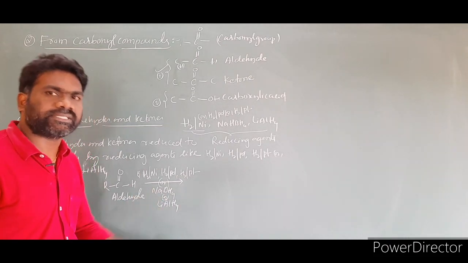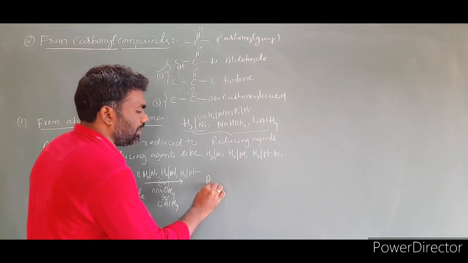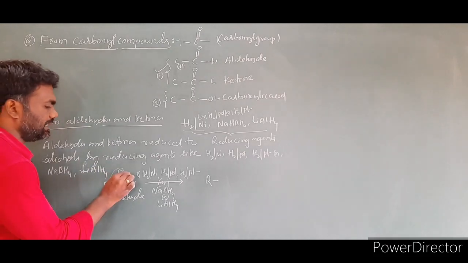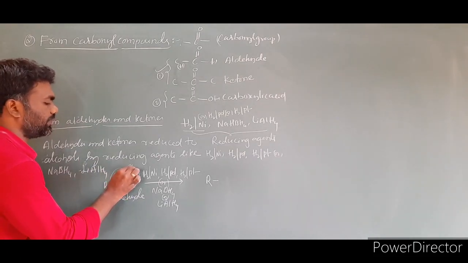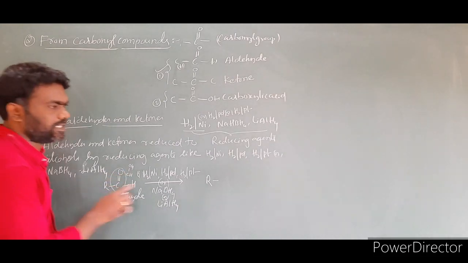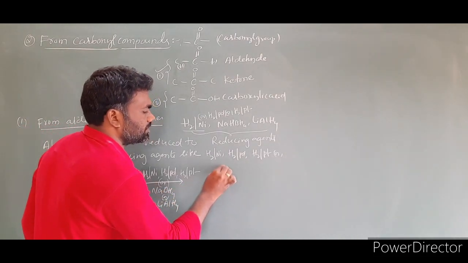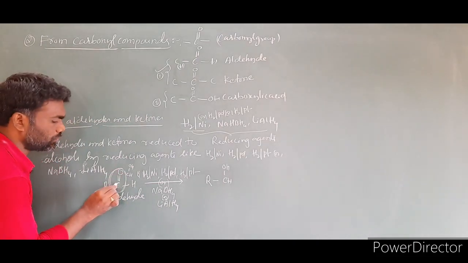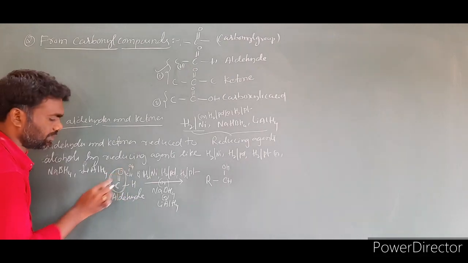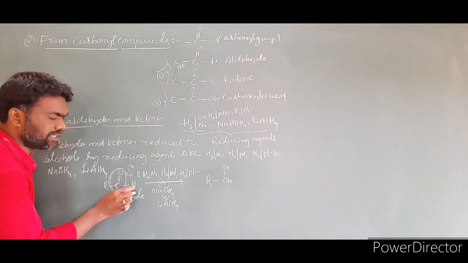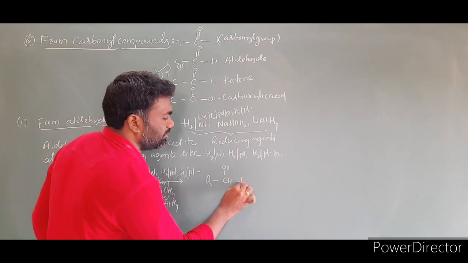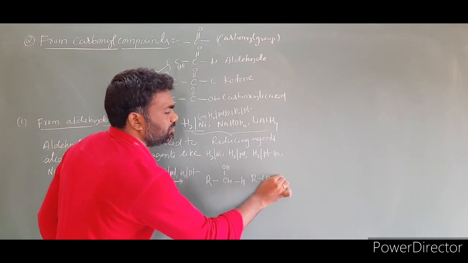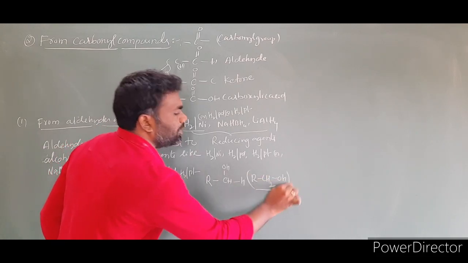If you take any reducing agent, the product is R. This C double bond O group, this is the key point. This C double bond O group is converting into CHOH. Let me clear this point. This carbonyl group C double bond O is converting into CHOH. With the H there, RCHOH we can write simply as R CH2OH. So this is the product formed in this reaction.